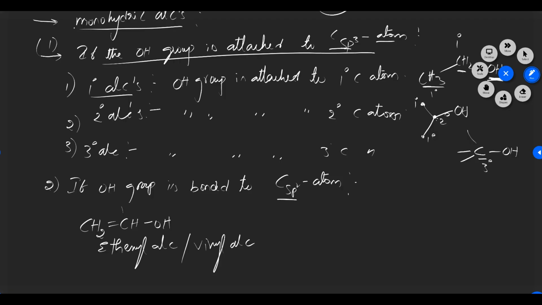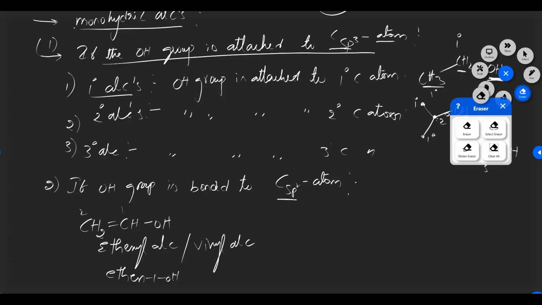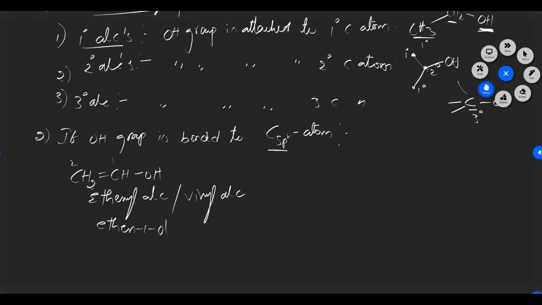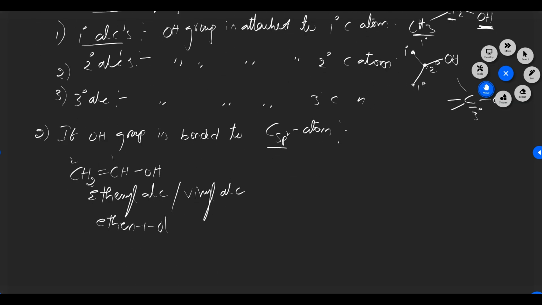Our IUPAC name is ethenol, with the double bond at the first position, so we write the OH as ol. So this is called so if the OH group is attached to an sp2 carbon atom.